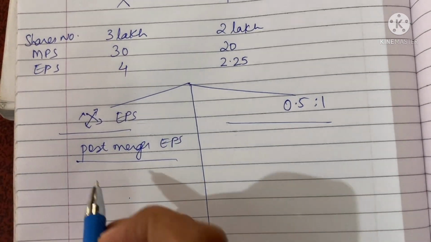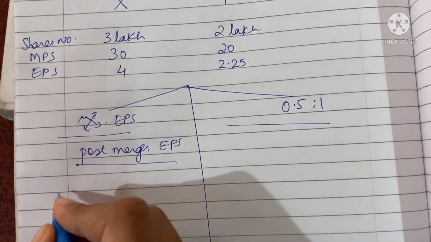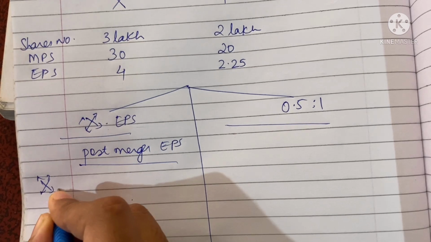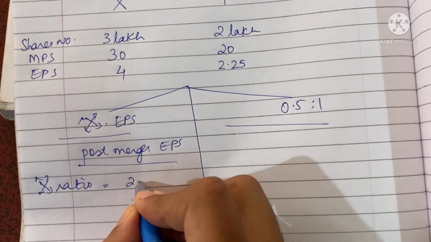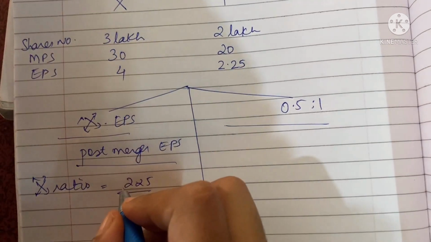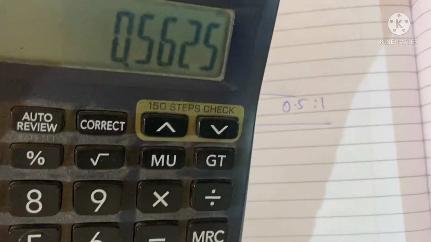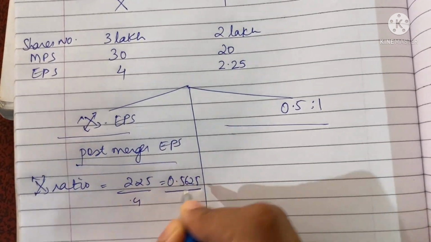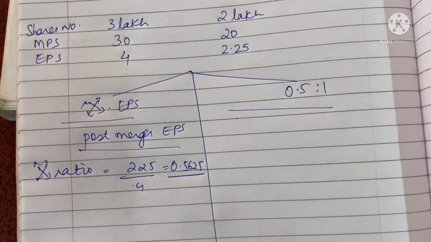Okay, so the exchange ratio for the first one is based on EPS. The target company exchange ratio would be target upon the acquiring company. So 2.25 divided by 4. It would be 0.5625. Okay, so this is the exchange ratio.